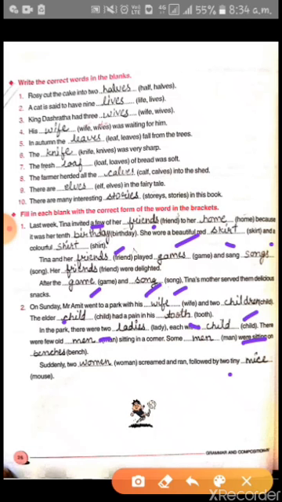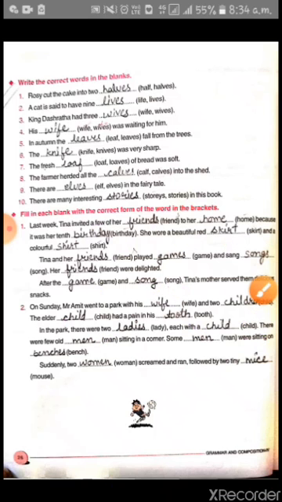So students, have you seen how we are converting this singular into plural? So this was the book exercise of noun number, and you have to fill it in your book. Do it carefully. Thank you students.